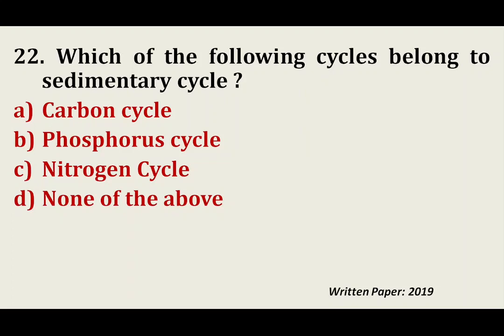Carbon cycle is gaseous, nitrogen cycle is gaseous, and the remaining one is the phosphorus cycle. Phosphorus cycle is a sedimentary cycle. So dear friends, this chapter is quite important from the examination point of view, and also for understanding the ecosystem concept. Please have a look at the chapter.